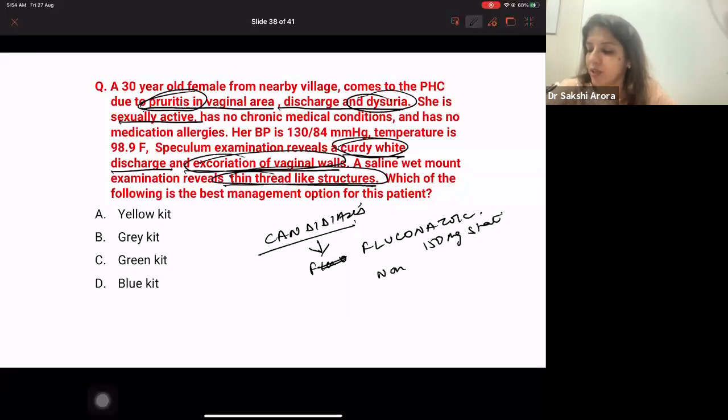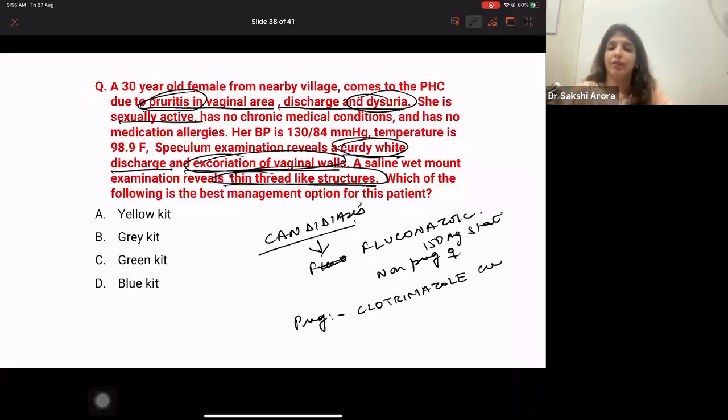This you give in non-pregnant females. In pregnant females, what am I going to do? You are going to give topical clotrimazole cream. So that is what you do in pregnancy. You are going to give miconazole or clotrimazole cream in pregnancy. Now, here they are not asking you this. They are asking you, what kit are you going to use?